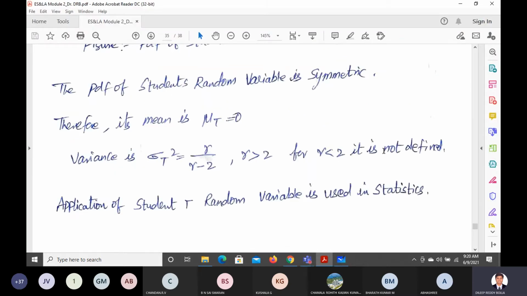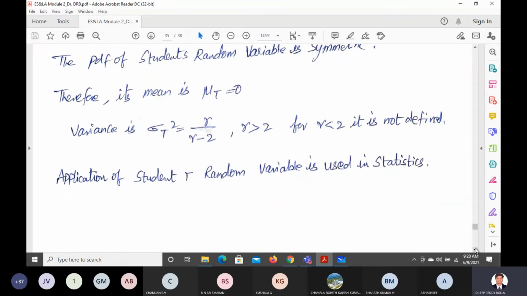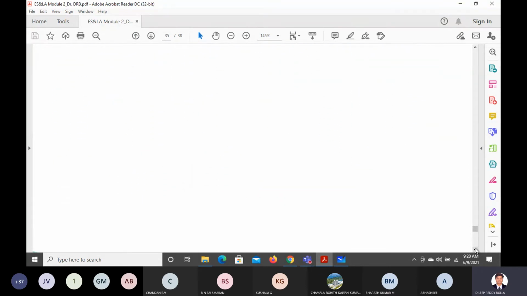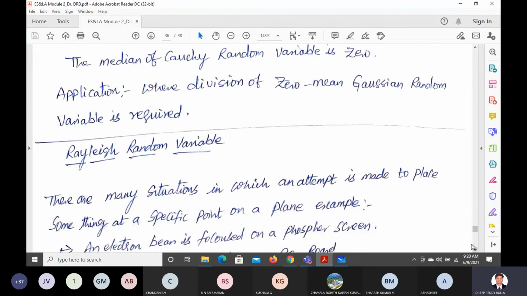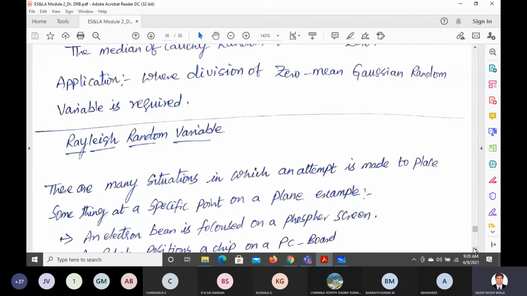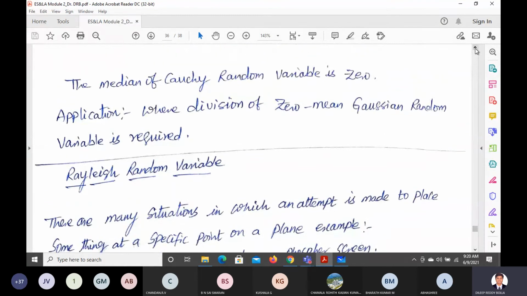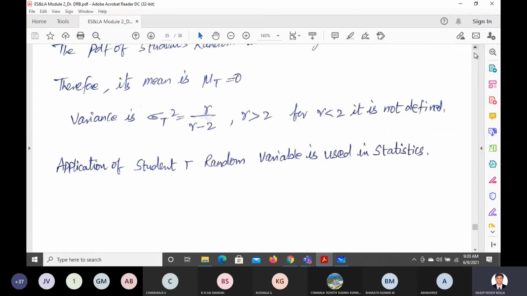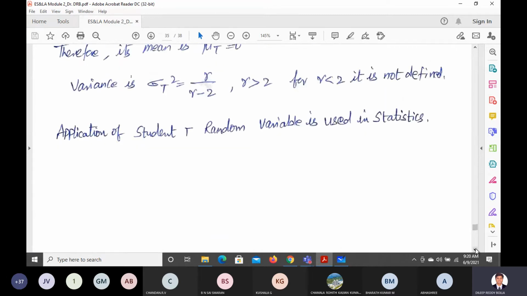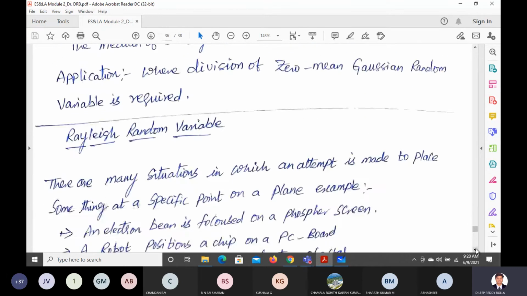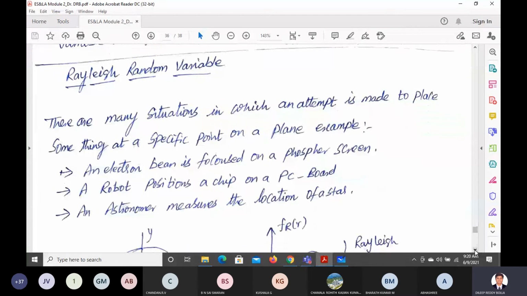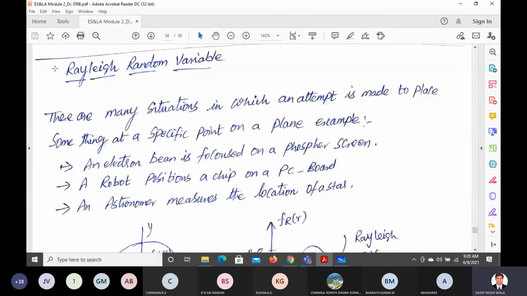If R value is less than 2, it is not going to be determined. So that's about your student's T random variable. And next is something called a Rayleigh random variable. Before that we have Cauchy random variable. So there is something called Rayleigh random variable. This Rayleigh random variable is going to be used in many places.